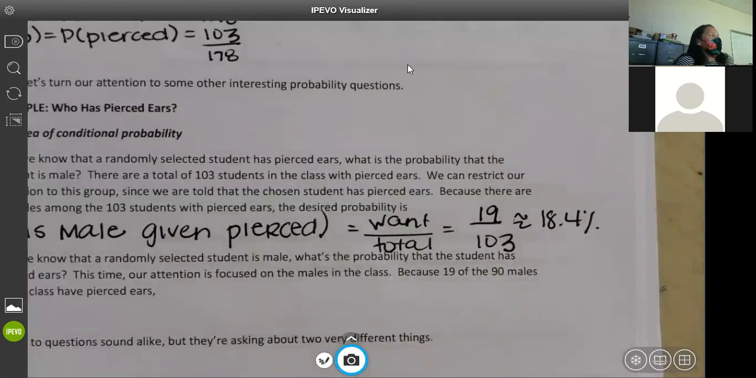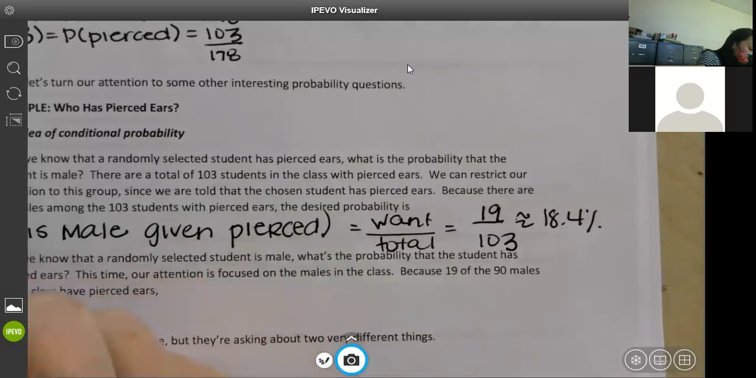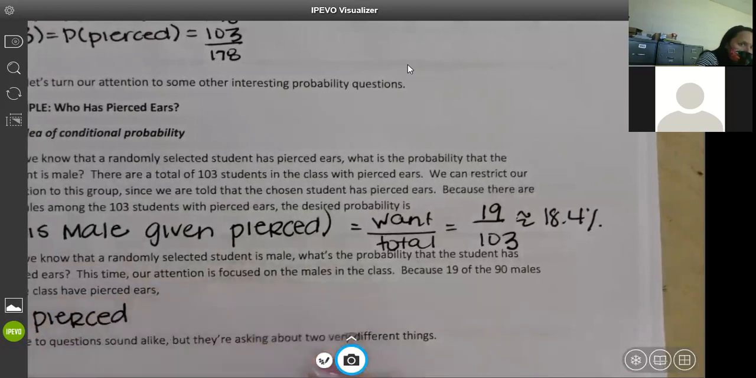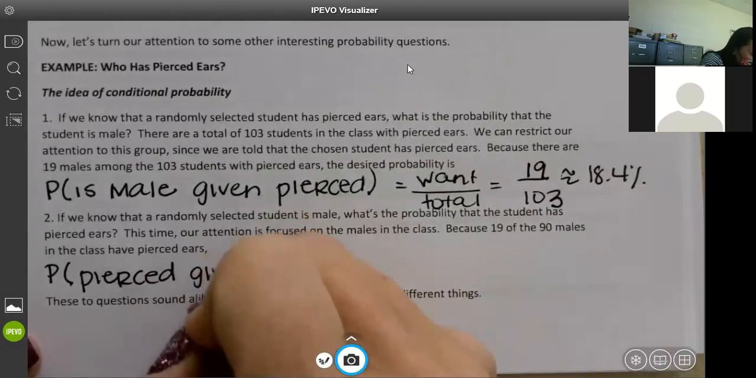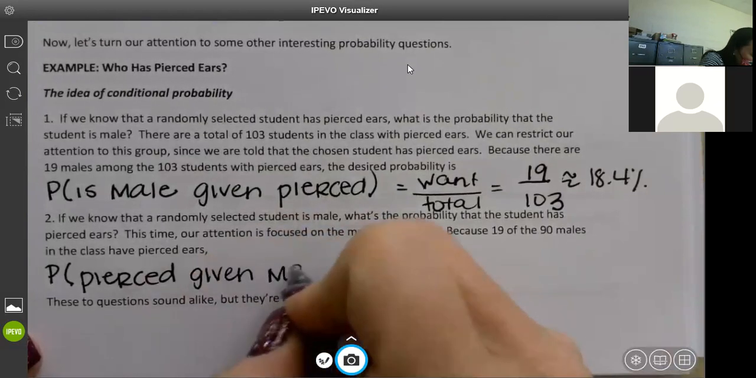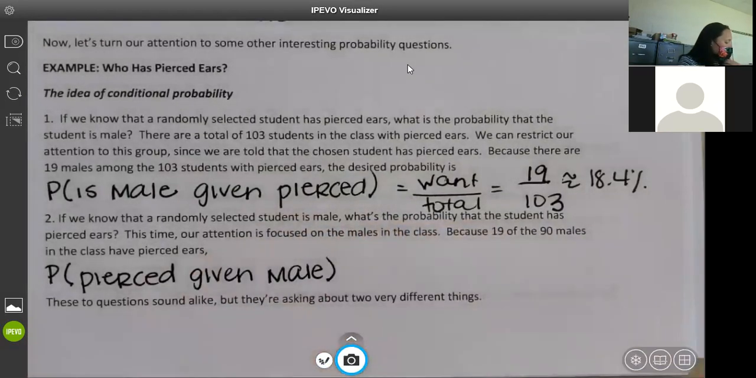All right, so what we're doing is we're given a condition. The condition was that we're only looking at pierced, okay? So that given is what we're looking at. If we know that a randomly selected student is male, so we're given that they're male, we're only looking at males, what's the probability that the student has pierced ears? So now we're kind of reversing it. This time our attention is focused on the males in the class. Because 19 of the 90 males in the class have pierced ears, the probability that they're pierced, given or knowing that they are male,